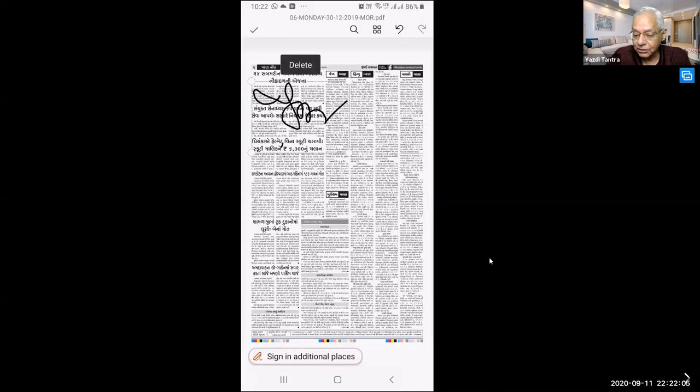The name of the app is Office. This is Microsoft Office for Android. You will get Microsoft Office for iOS also.